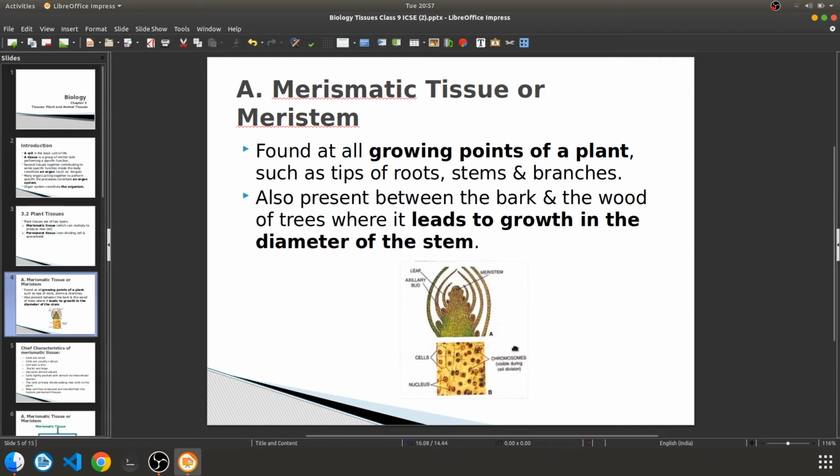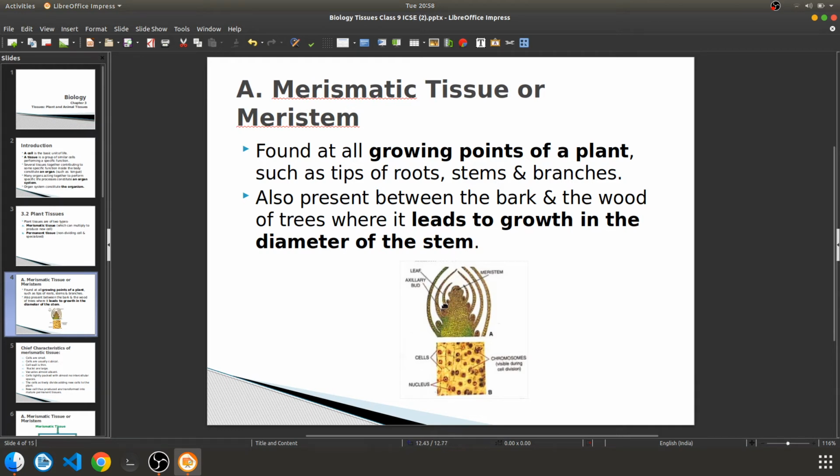Look here in this figure, I have taken this from your textbook only. This is the tip of the root, or the tip of the leaf. So here this tip is there. This is the meristem. That means it will increase in this way. This stem is there, na? This is getting increased. So here the meristematic tissues are there, and the production of cells will occur over here, and that means it will grow upside.